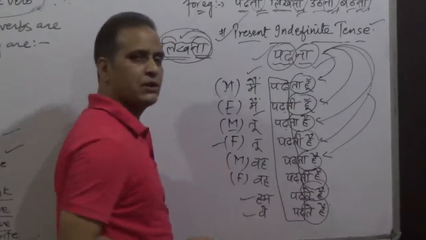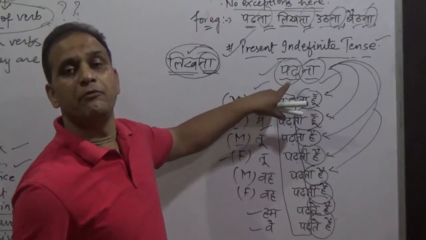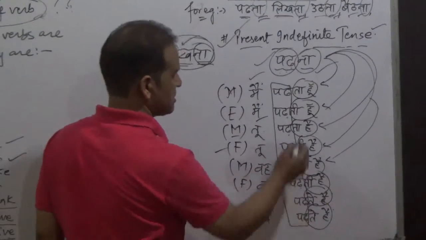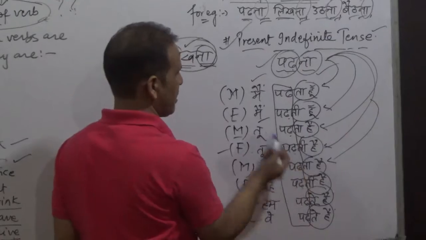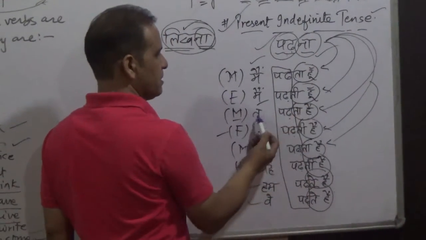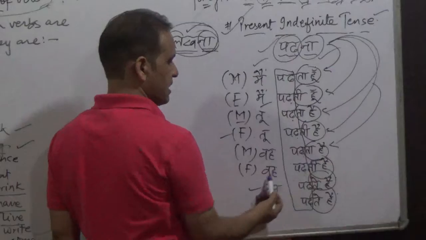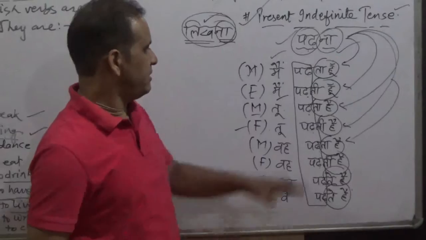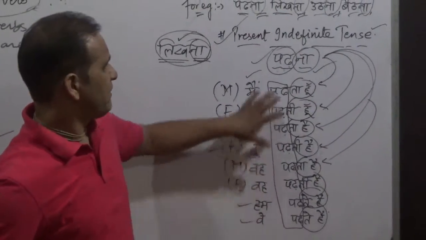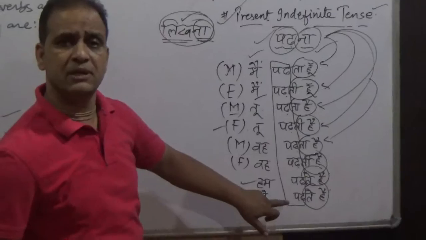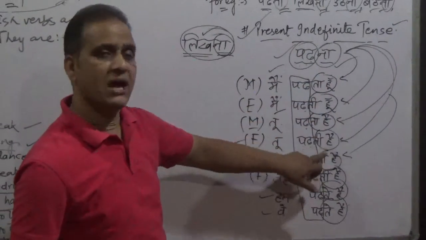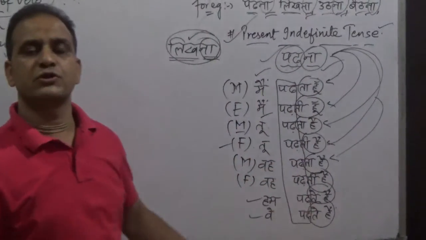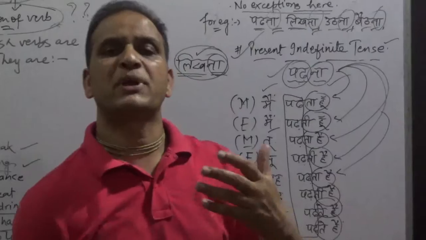And as an example, you will take the verb padna, where pad is the stem part, na is the ending part. Pad remains same with all the subjects, but na changes into ta hai, ti hai, te hai, ta hu. Like मैं पढ़ता हूँ, मैं पढ़ती हूँ, तू पढ़ता है, तू पढ़ती है, वह पढ़ता है, वह पढ़ती है, हम पढ़ते हैं, वे पढ़ते हैं. You can see by this example, you have understood that the stem part remains same. It is not getting changed, but na changes into ta hai, ti hai, te hai, ta hu, like that. So this change is called conjugation of verb, and this is the conjugation of present indefinite tense.